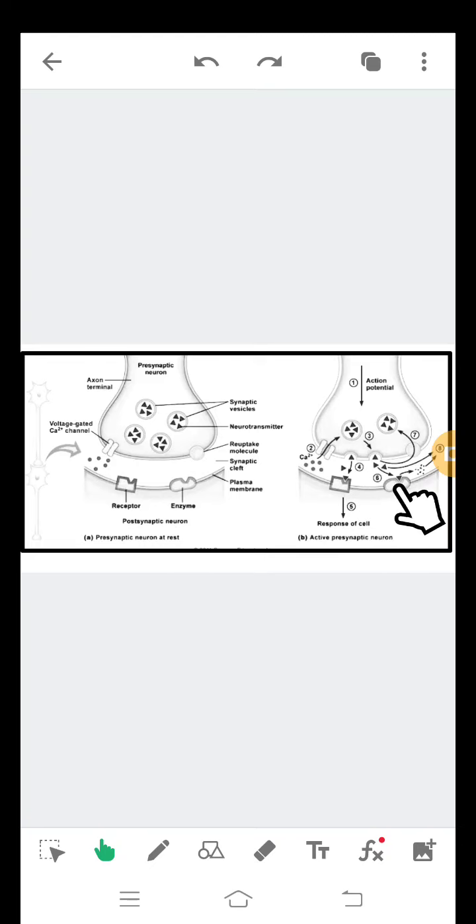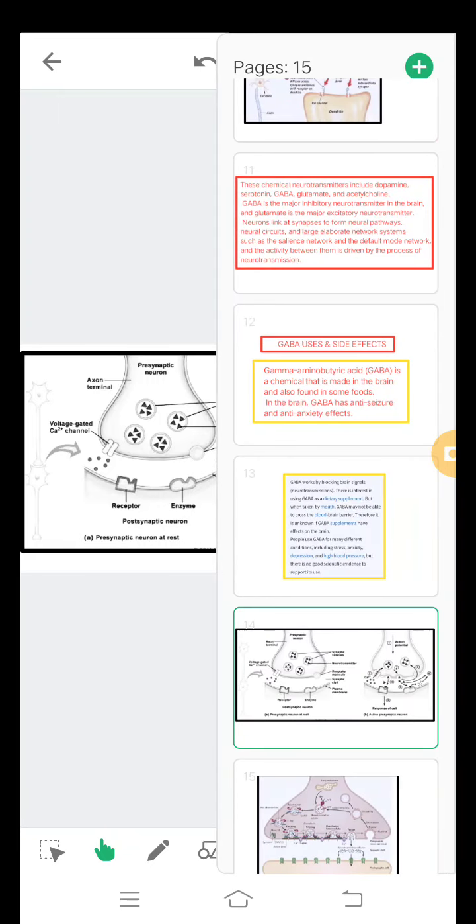Then sixth, some enzymes bind with neurotransmitter and some are released into the space in between. So seventh, neurotransmitter goes back into the presynaptic neuron. So this is the presynaptic neuron and postsynaptic neuron.